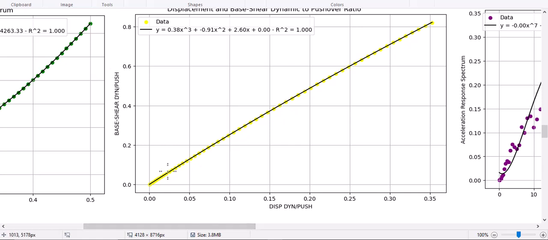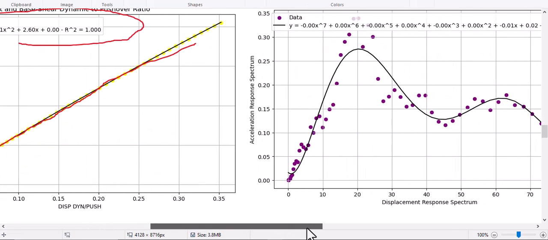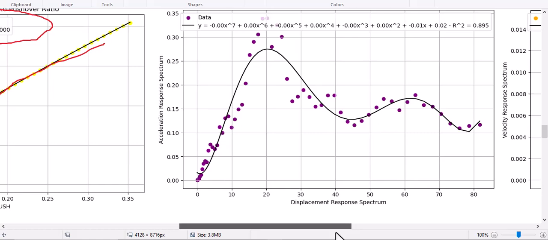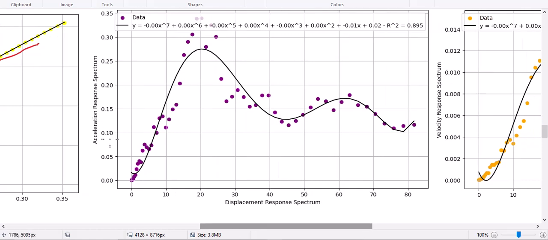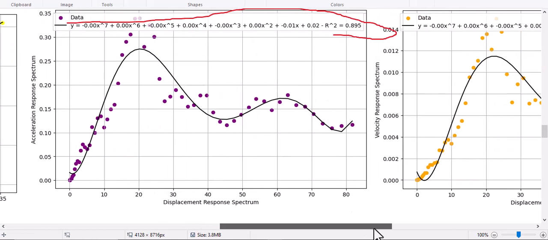It shows a linear relation with this polynomial regression with good R-squared, and also for evaluating this seismic response spectrum and acceleration response spectrum, it has this shape. So we use these polynomial regressions with good R-squared for predicting the next value if the displacements are changed.